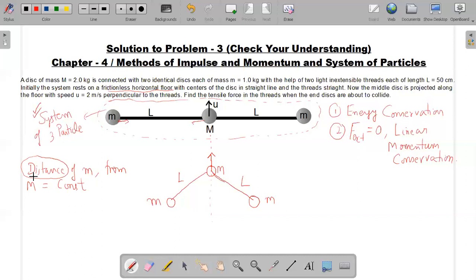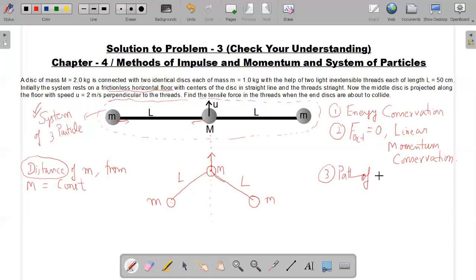So this small m mass is moving in such a way that at any moment of time, its distance from capital M will be a fixed distance. It means that if you watch small m, that is the path of small m.